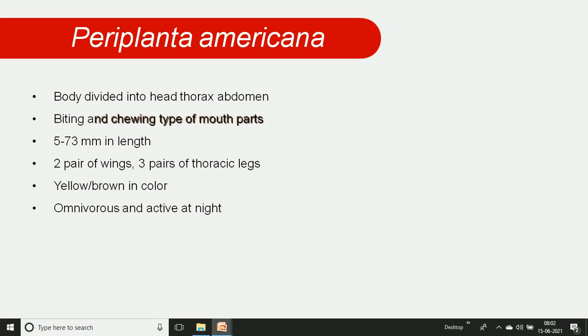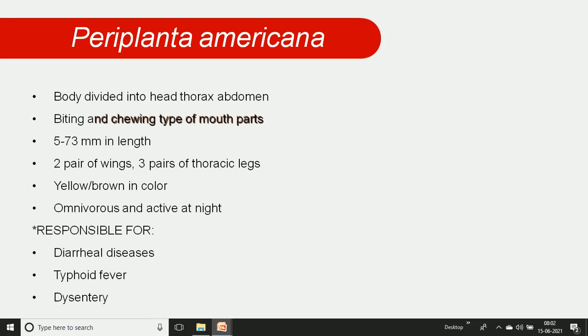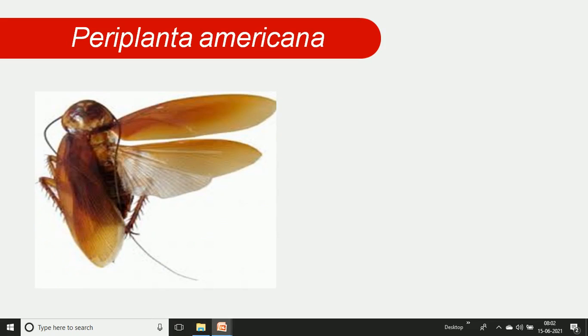They are omnivorous, which means they feed sometimes on flesh, sometimes on vegetarian food, and they are nocturnal because they are active at night. Economically, cockroaches may spread diarrheal diseases, typhoid fever, and dysentery. You can look at the picture of the cockroach,